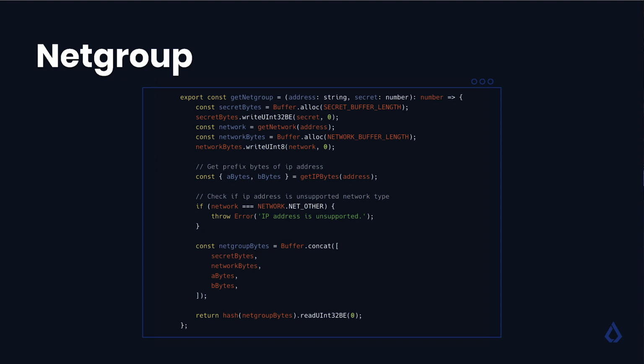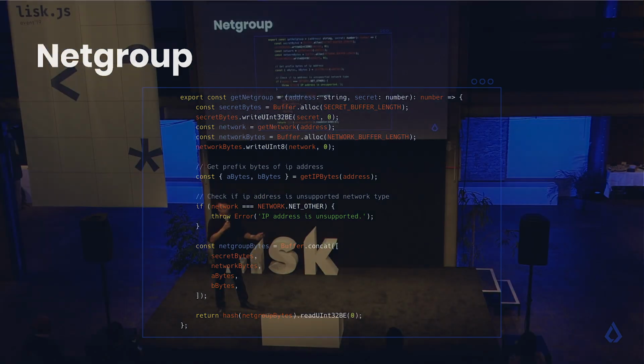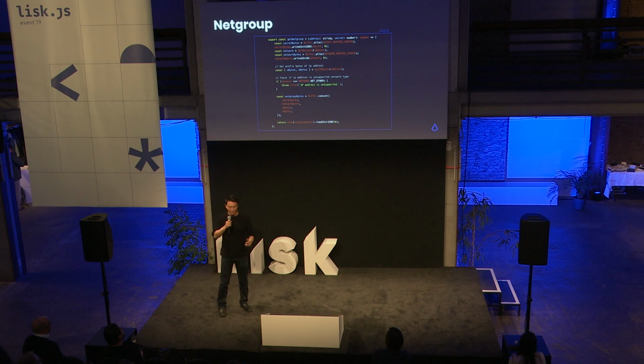Why do we do this? We protect the 4 peers with the highest Netgroup values. So why do we do this? It's basically to make it hard for an attacker to predict which peers will be protected due to the randomness element to it.